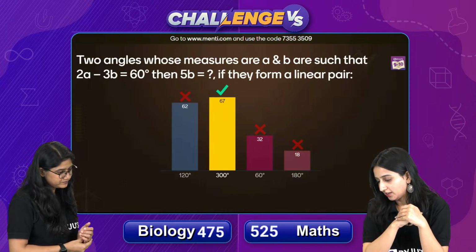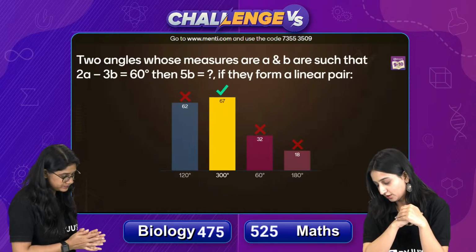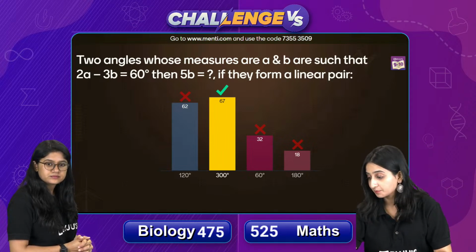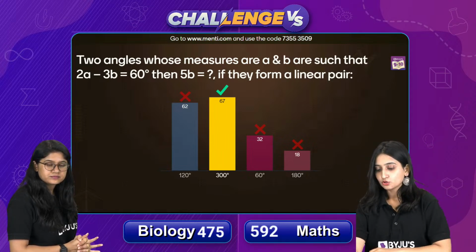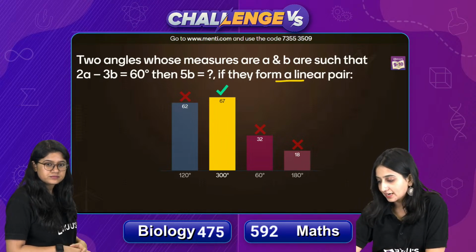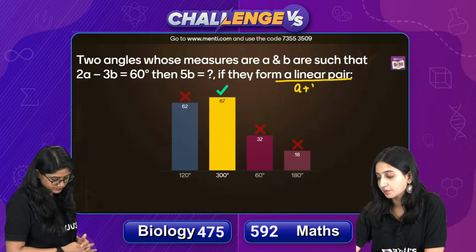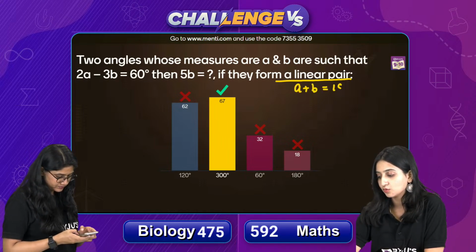Alrighty, so we have... okay. So confusion है. 67 स्टूडेंट्स ने इसका सही आंसर दिया है. लेट्स चेक कि इसमें आप क्या गलती कर रहे हो. देखते हैं जरा. तो आपके पास देखो उसने बोला था कि these A and B angles are forming the linear pair. तो यहाँ से we know the relationship when they form the linear pair. That means sum of the angles will be equal to 180 degrees.